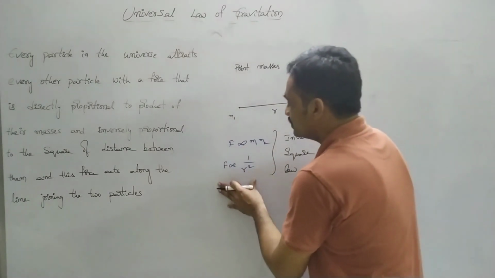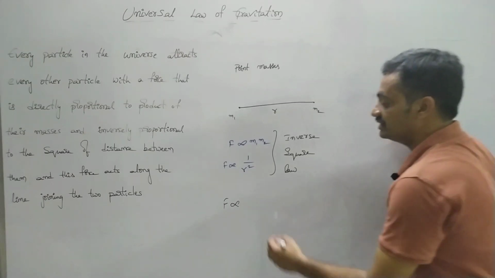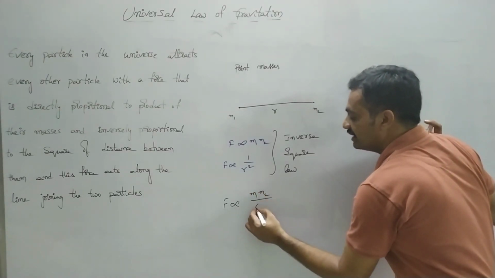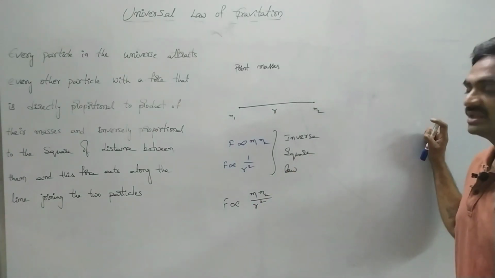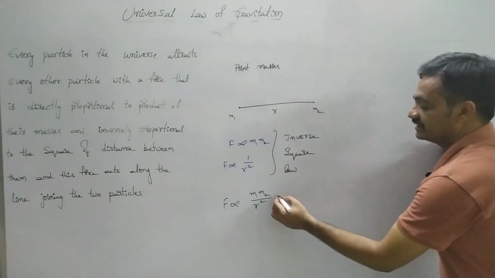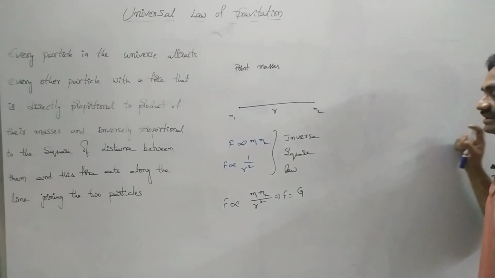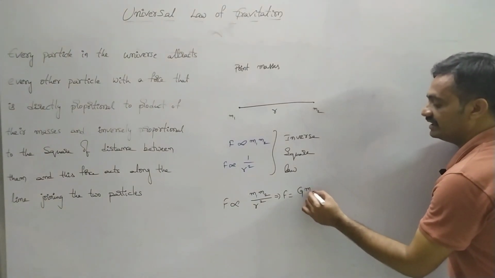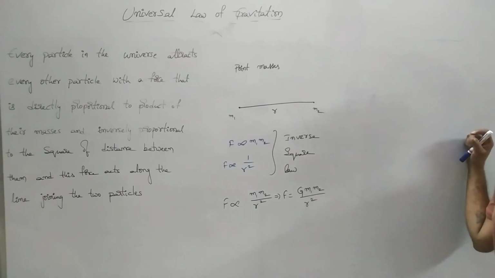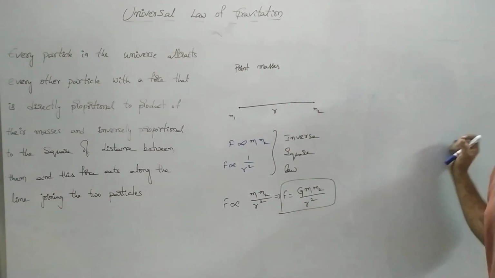So instead of writing these two equations, we represent a common equation: F is directly proportional to m1 m2 by r square. As we remove this proportionality, the equation for force can be represented as F equals G m1 m2 by r square. This represents the equation for the universal law of gravitation.